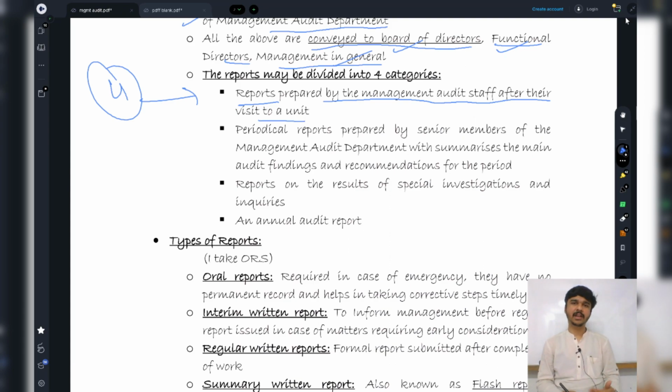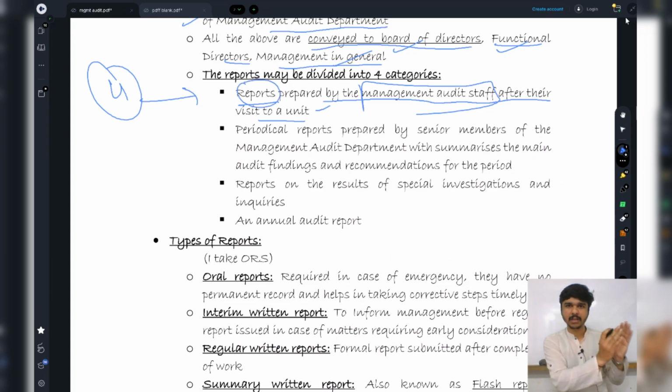I told my articles, guys, I am interviewing Mr. Virat Kohli. You go and check how the bat is being produced. No, that is going to be your operational part. I am going to tell them, go and inquire other players in the team. While I am talking to Mr. Virat Kohli, you go and talk to other players in the team. So they are going to prepare a report. Basically, it is my staff who has prepared the report by visiting a unit. So these reports will form a part of my report.